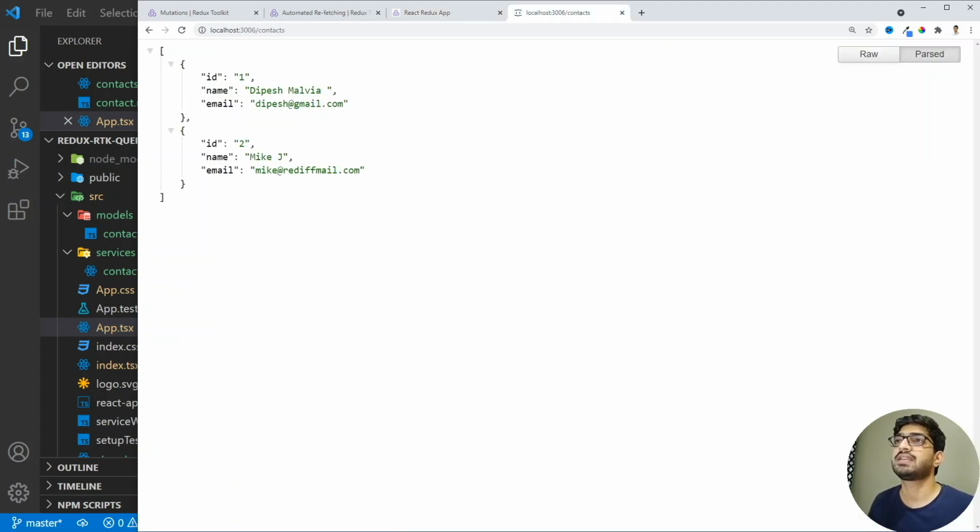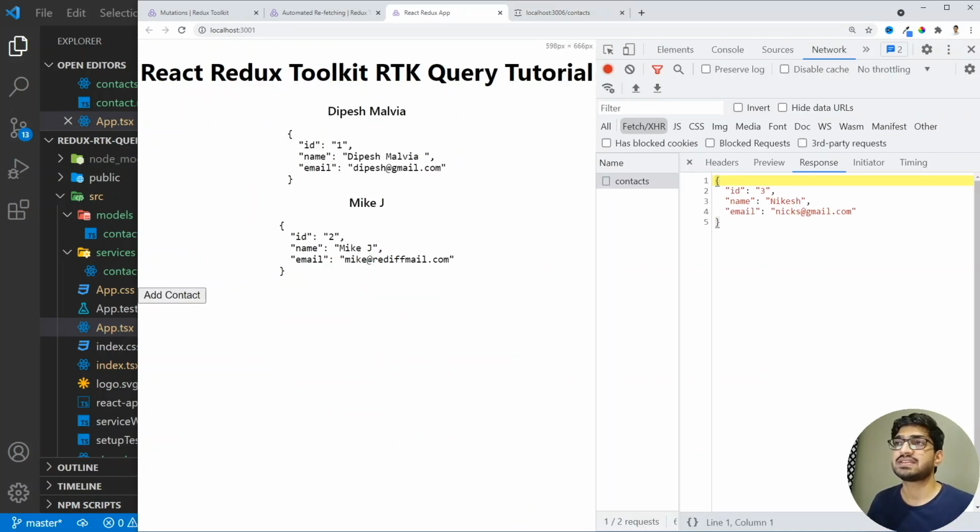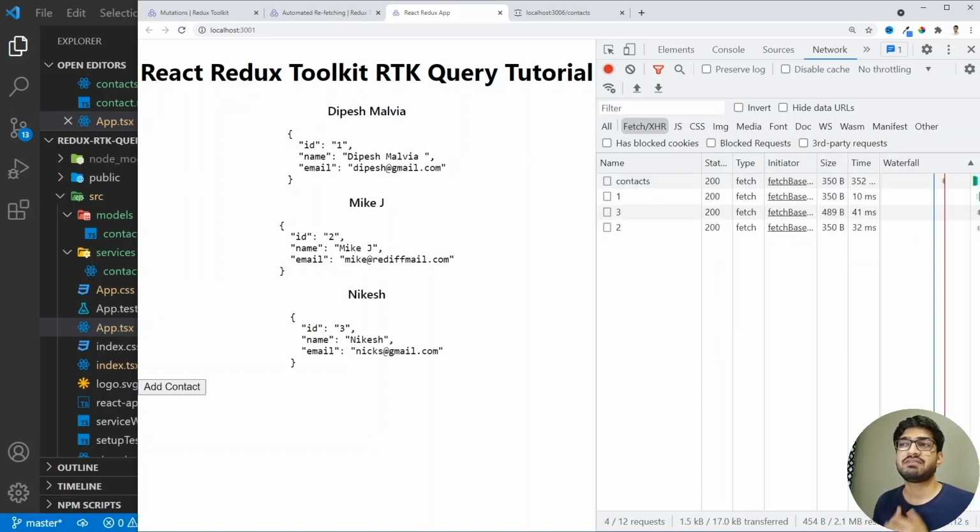So let's go here and refresh this. Now if I refresh this, then you see that we have the add contact. But if we go here in our application, then we have to refresh the page in order to fetch the new list. So if I refresh the page, then we fetch the new data. But I don't want to refresh my page.